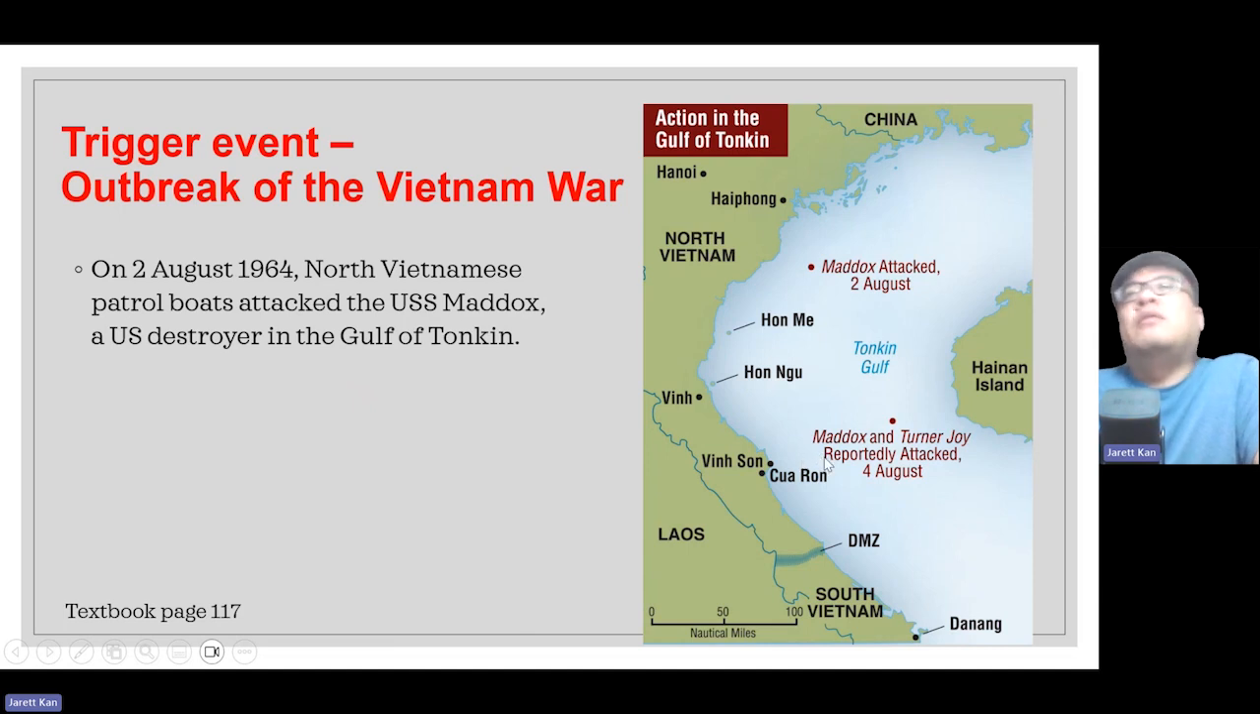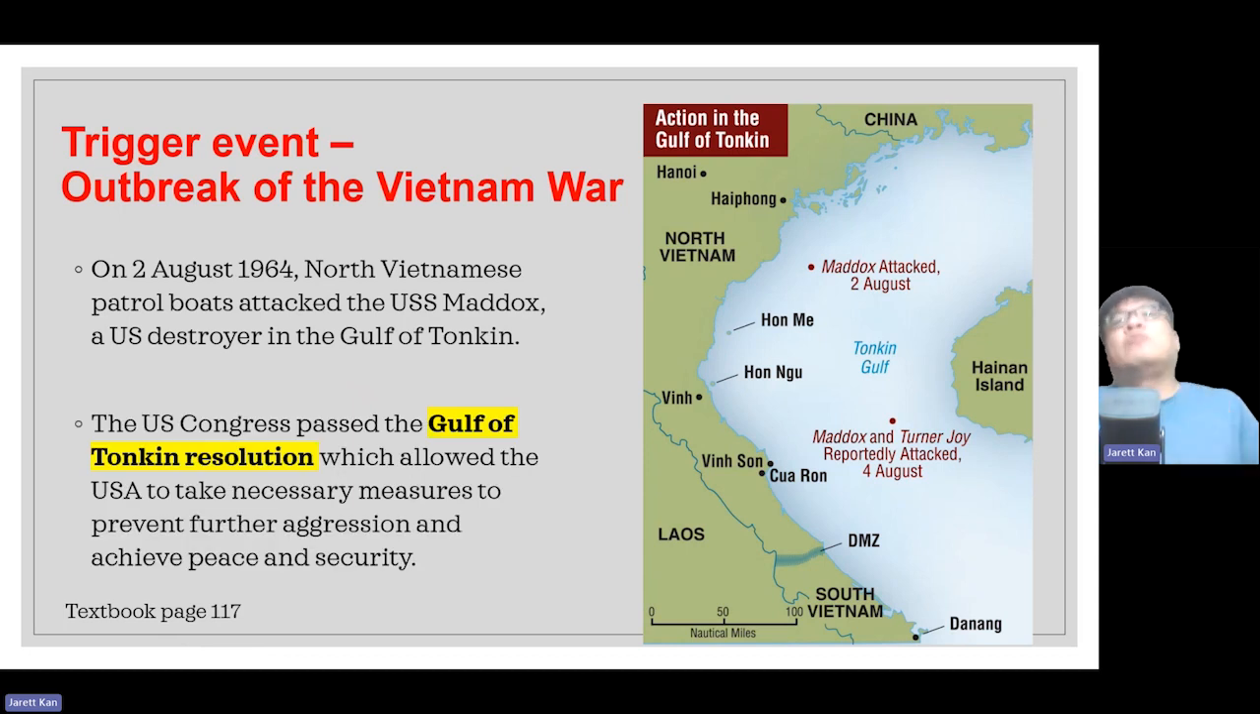So when President Johnson learned that two US ships were being attacked by North Vietnamese patrol boats, obviously he got very upset and he urged the US Congress to pass a resolution. And this resolution was known as the Gulf of Tonkin Resolution. Why was it called the Gulf of Tonkin Resolution? Because the reported attack by North Vietnamese boats on the US ships occurred in the Tonkin Gulf, which is the sea between North Vietnam and Hainan Island. So this area over here.